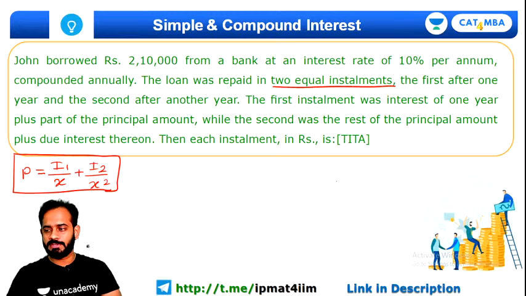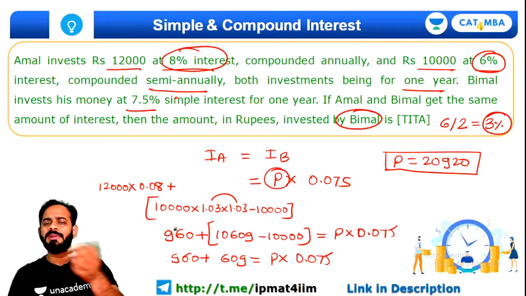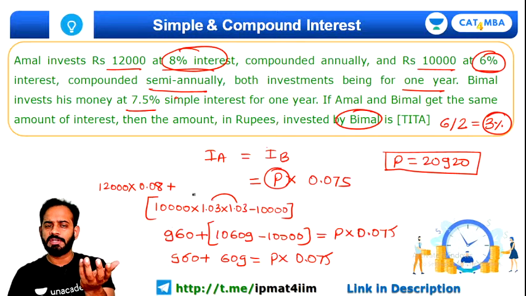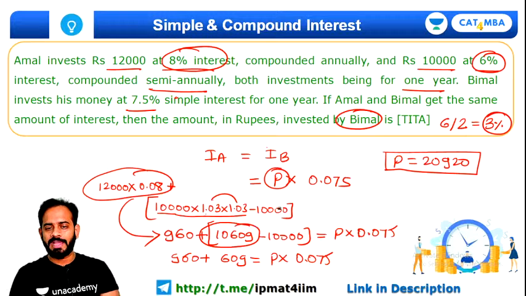Third step, repeat. Sneha, you want me to repeat the third step? Which step? There are just simple calculations. It's not at all difficult as such. Just simple calculations you have to do, because 12,000 into 0.08 will be equal to 960 rupees, and 10,000 into 1.03 squared will be 10,609, and minus 10,000, so 609 will be remaining. So you just have to add them and divide it by 0.075. Quite simple.